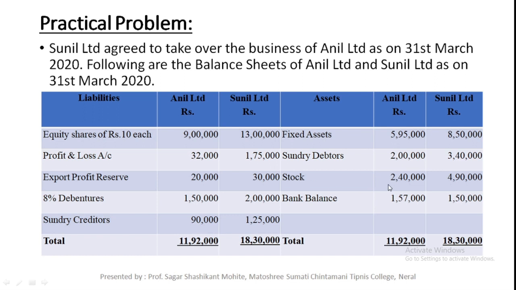That means stock is taken over at 2,40,000, bank balance is taken over at 1,57,000, creditors are taken over at 1,90,000, and related to debentures they have given separate information. And equity shares and P&L account are not taken over. Generally these are not taken over by the new company because this is actually share capital and reserves and surplus.